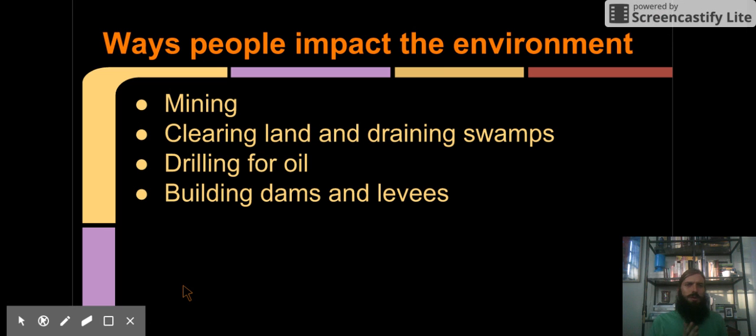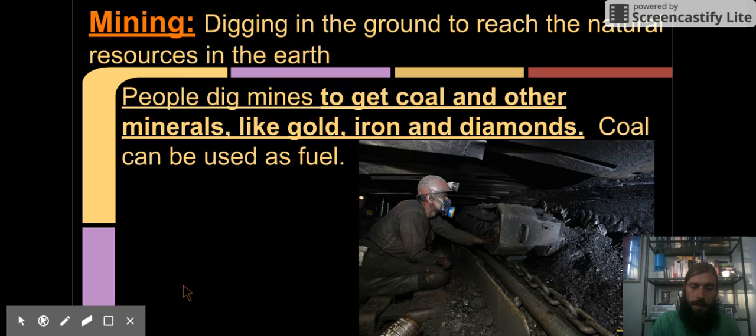Now let's jump into our topic for the day: ways people impact the environment. These are changes that people make, and they all have an impact on the environment. So the first one is mining. Next one is clearing land and draining swamps. Next is drilling for oil. And next is building dams and levees. We're going to talk mostly about the first three today and a little bit about the next two tomorrow.